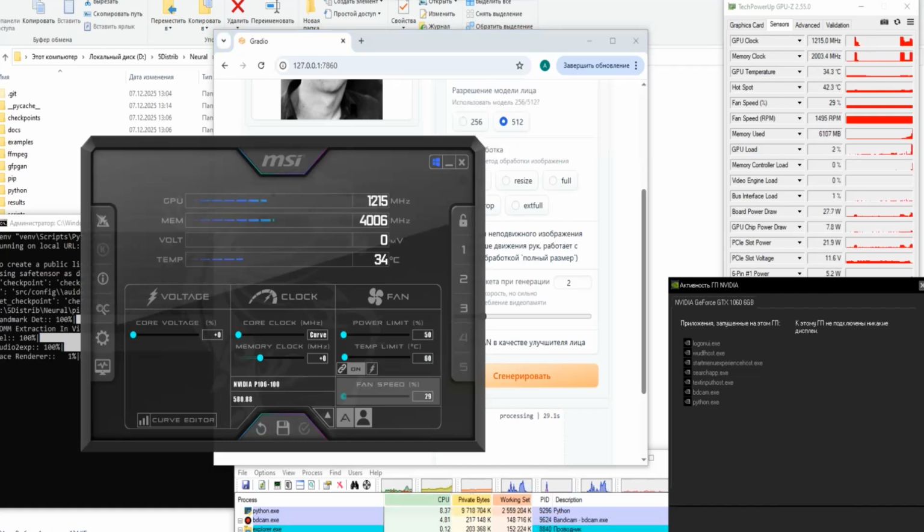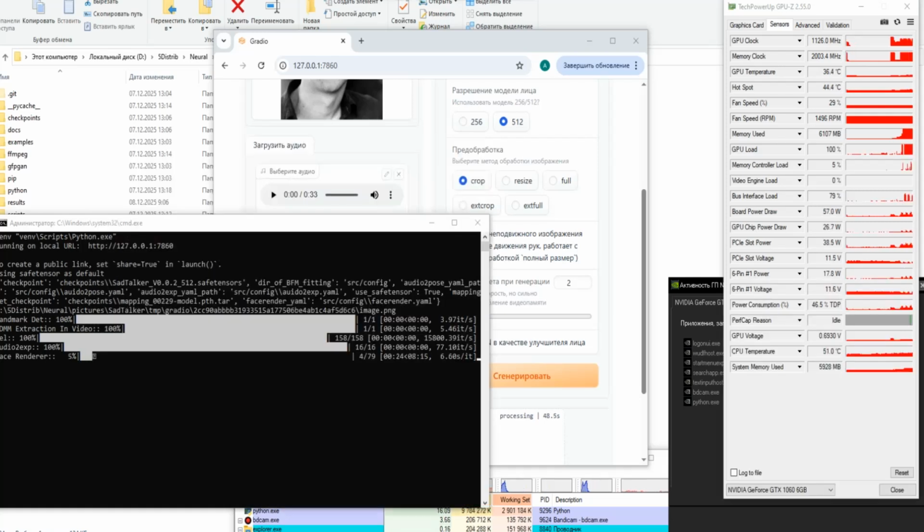The frequency should not exceed 1200 MHz now. Energy consumption at such frequency is still up to 50% power, but at least the computer doesn't turn off.